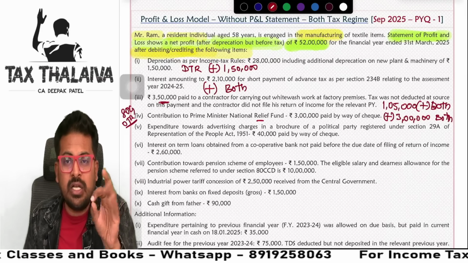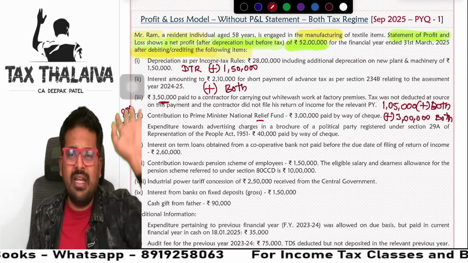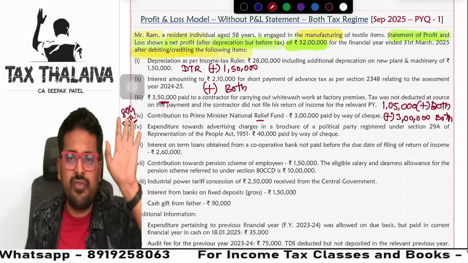Like this you mark and keep it. So it will be a cakewalk for you to solve the question. You will write it in the answer. You will save a lot of time.